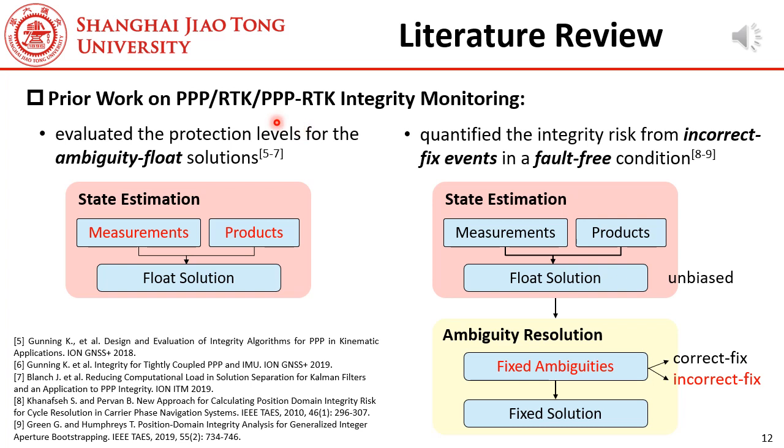First, let's have a look at the prior studies that support our research. Prior work on PPP, RTK, and PPP-RTK integrity monitoring can be divided into two classes. Some of them evaluated the protection levels for float solutions, for example, the work from Stanford University. Other studies considered ambiguity resolution and quantified the effect of incorrect fix events on the integrity risk. However, they assumed that the receiver measurements and the correction products are always fault-free.